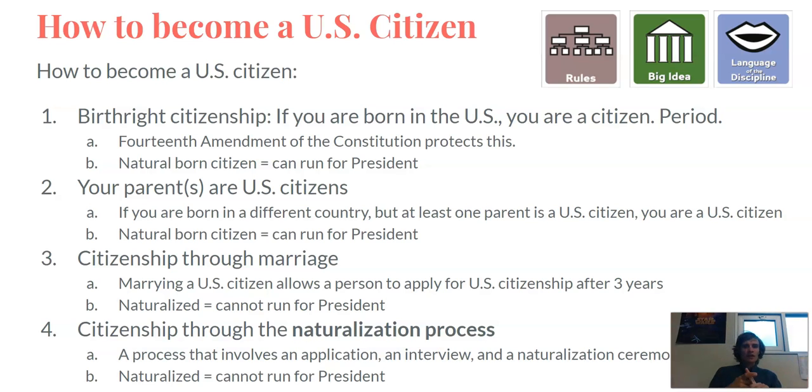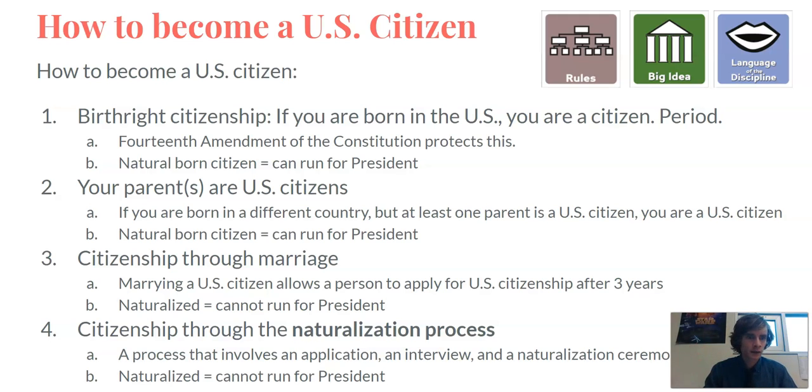If you were not born in the U.S. or your parents were not citizens, you can still become a U.S. citizen by marrying someone who is a citizen. If you marry a U.S. citizen, this allows you to apply for U.S. citizenship after 3 years. This is called being naturalized, and it means that you cannot run for president, but you still are a citizen, you get to vote, and you get the benefits of being a U.S.